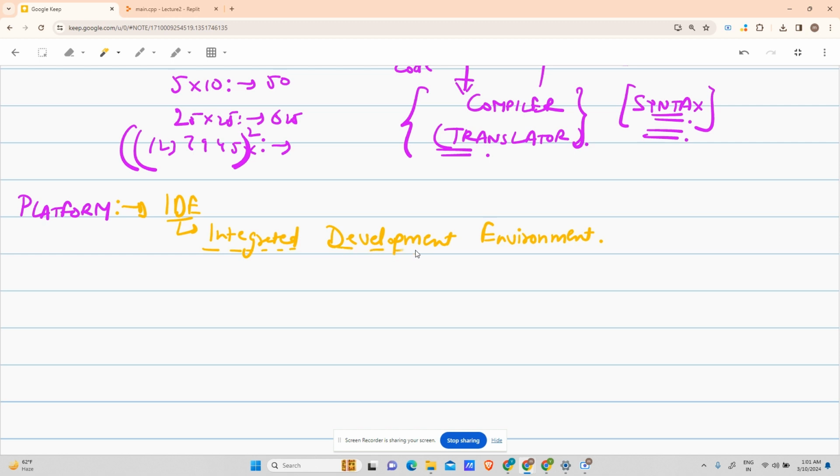Development is code development, you have to write the code. Environment, you know the meaning of environment. So we have picked up all the things that you will require to write your code, run your code, test your code, and we have put it on a single code editor, and that code editor is known as IDE.